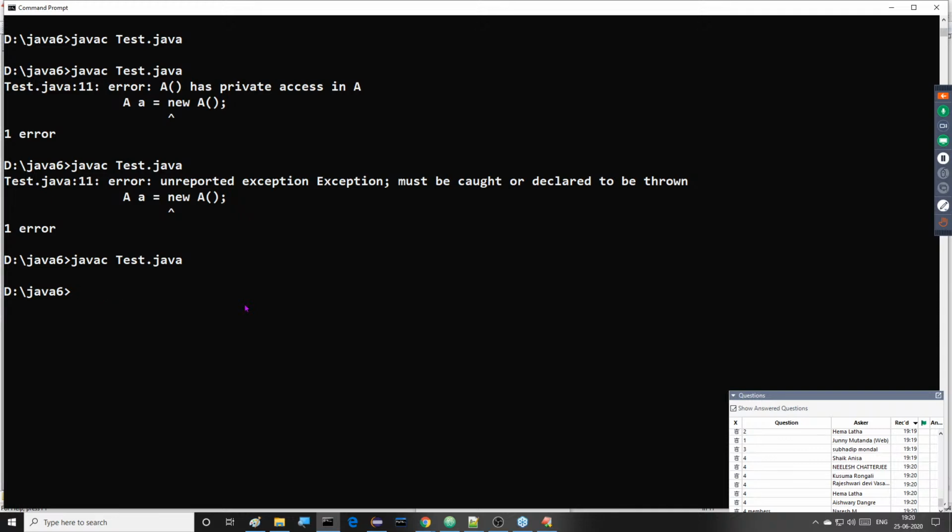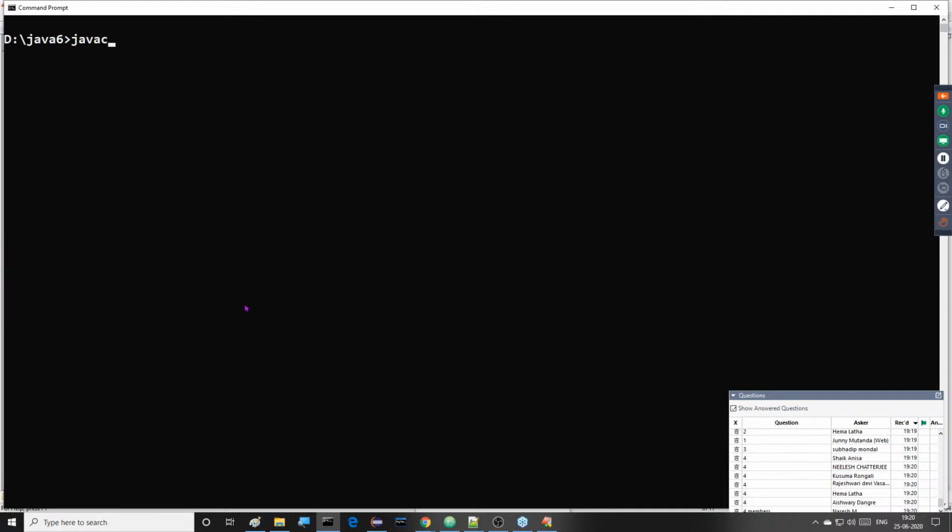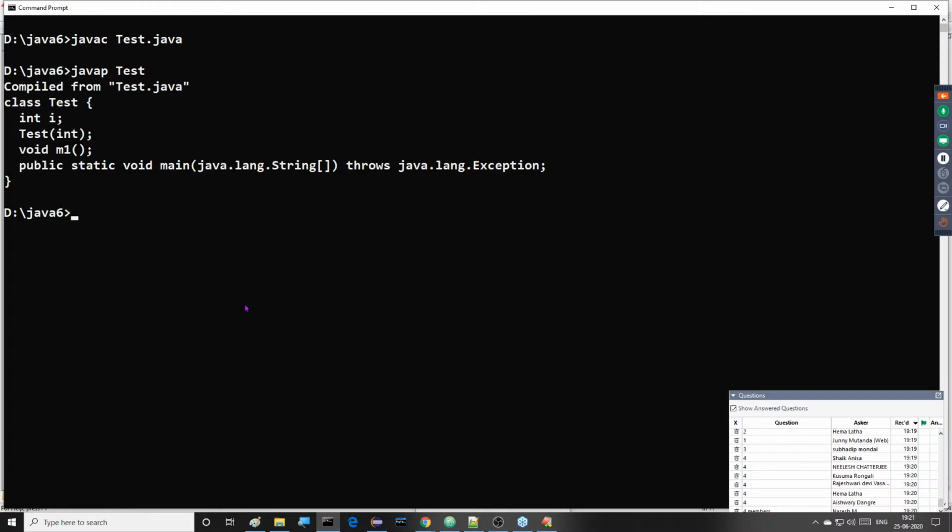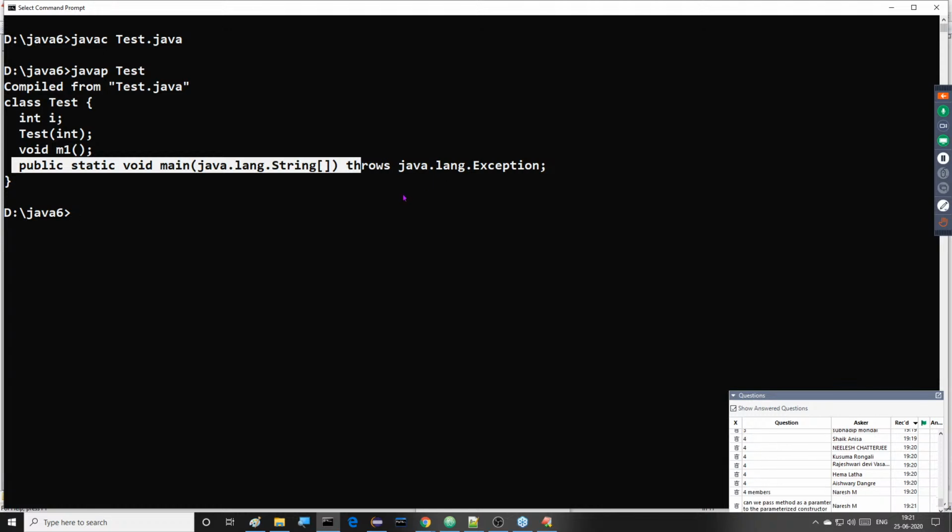Observe this clearly. I just compiled my program with javac Test.java; I have not executed it. If you provide javap Test, we are able to get all the Test class members: class Test, the variable i, the Test class user-defined constructor with parameters, void m1 method, and public static void main throws java.lang.Exception.